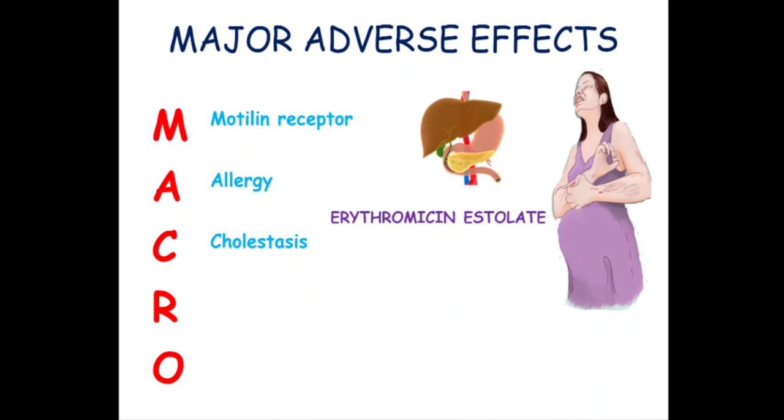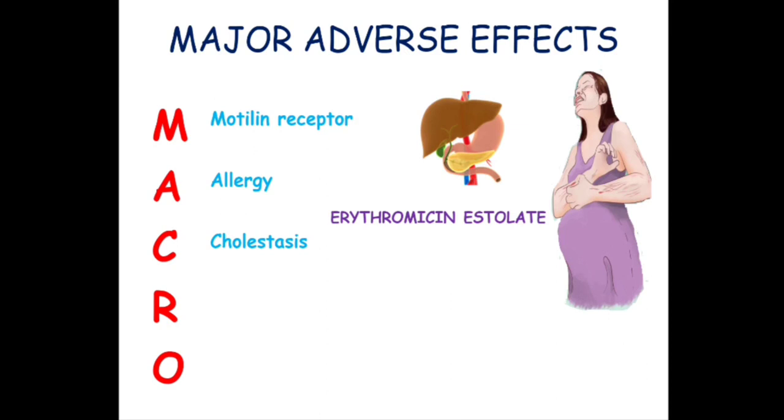Now, what is special to remember here is, as such, macrolides are safe in pregnancy. So only erythromycin salt and macrolides are safer in pregnancy. The only drug which is contraindicated is erythromycin acetylate. And even erythromycin acetylate does not cause any kind of teratogenicity.